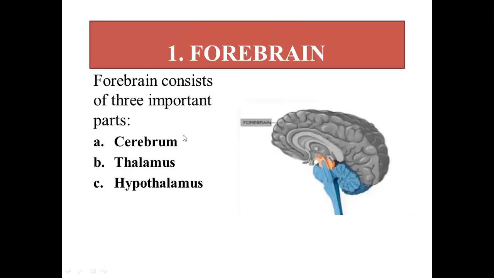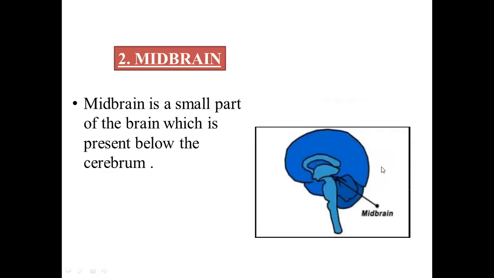Now, forebrain consists of three important parts: the cerebrum, thalamus, and hypothalamus. Cerebrum, we have talked about it, that it is the largest and topmost portion. Then comes the thalamus present below cerebrum, and then comes hypothalamus present below the thalamus. And this is actually the forebrain having all three parts. Okay, then there was midbrain, the small part as compared to the rest of the two parts of brain, and location wise it is located below cerebrum.